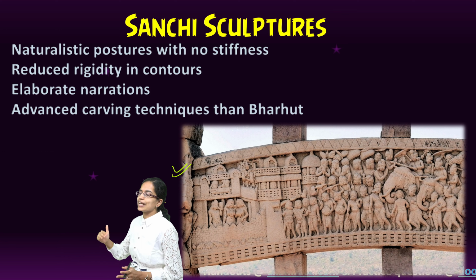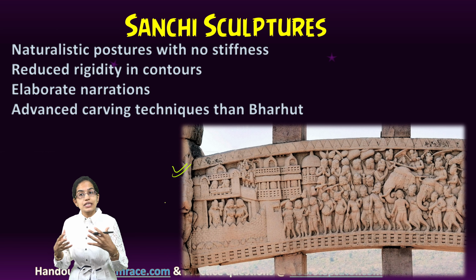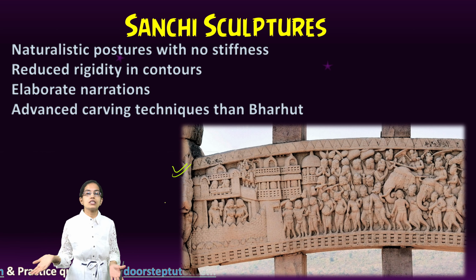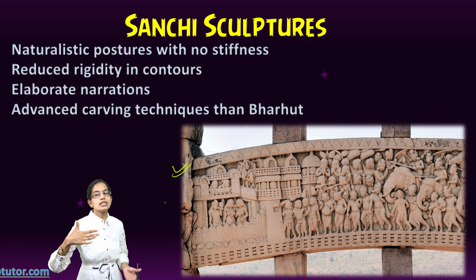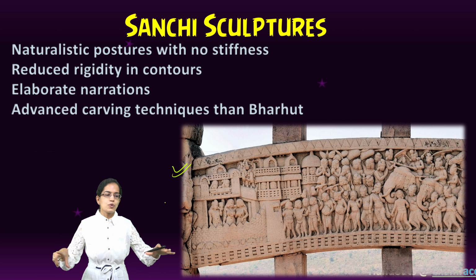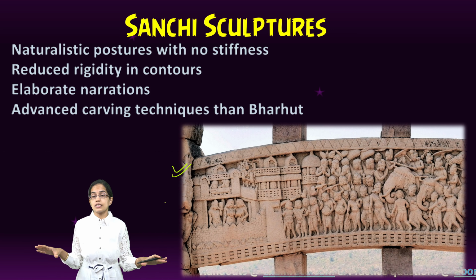As we explained, the narratives were much more elaborate. The depiction of Maya Devi's dream, as was seen in the Bharhut sculpture, is similarly seen in Sanchi sculptures as well, but it is much more elaborate, much more expansive in nature.